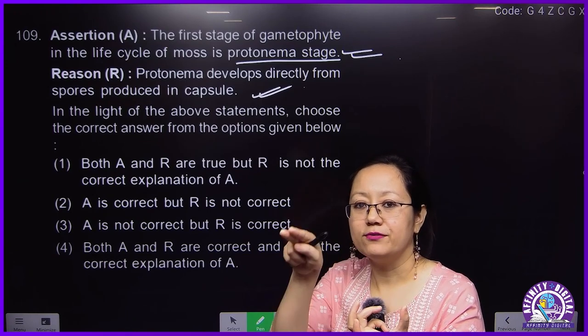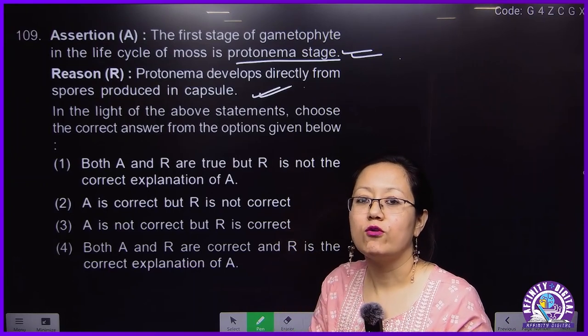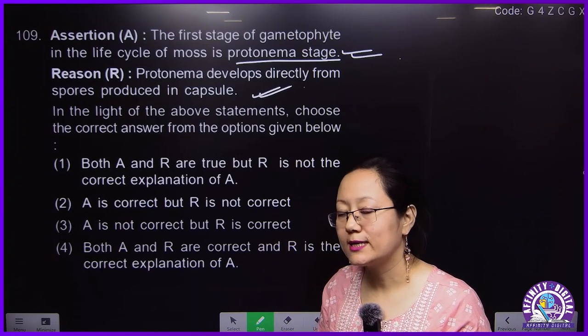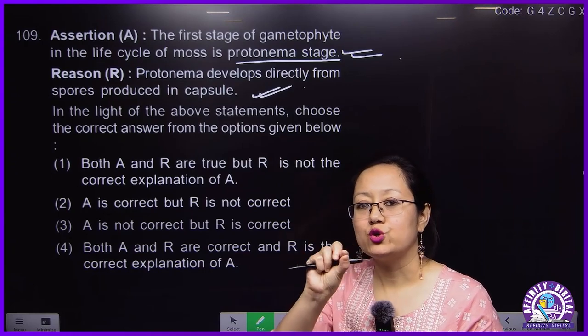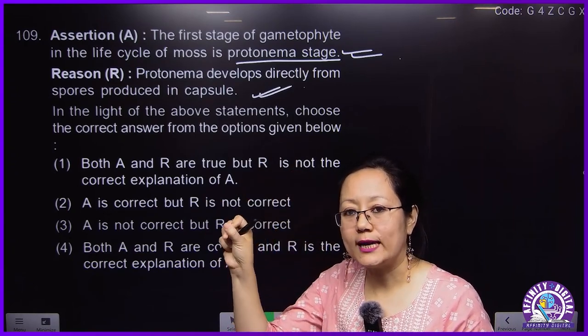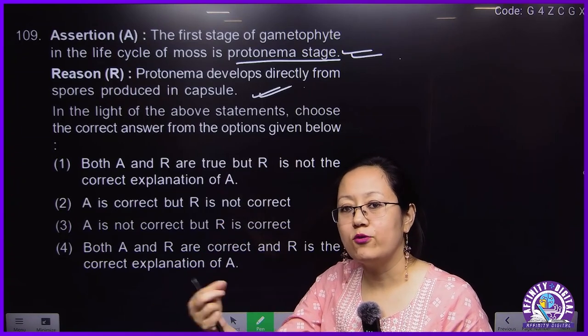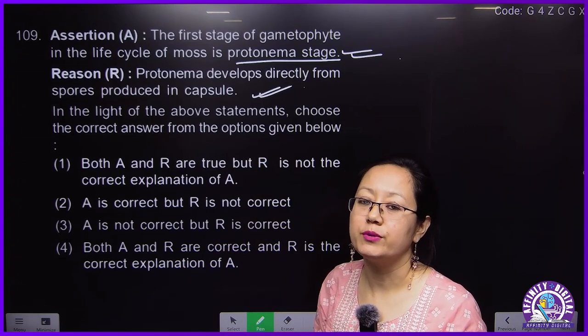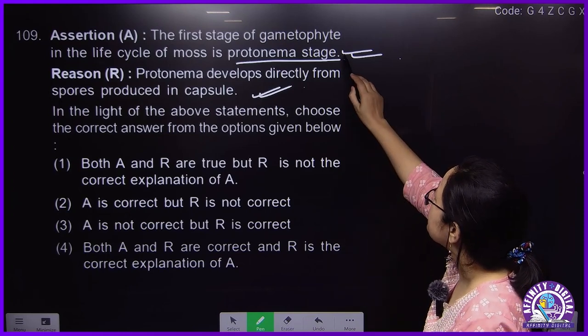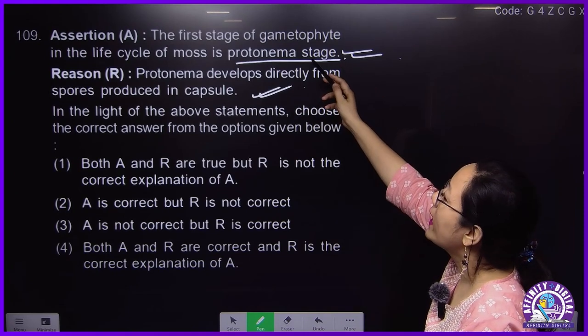After that, it will have fertilization. Then it will form sporophyte. Sporophyte will consist of foot, seta, capsule, and from the capsule, spores will come out. When spores come out from the capsule, they will fall on the soil and germinate to form the protonema. So this is correct.